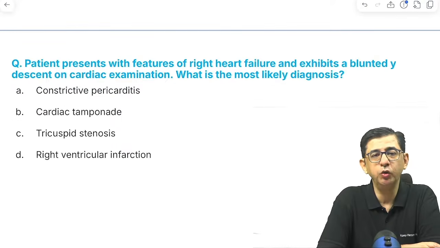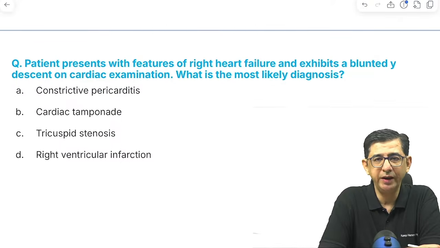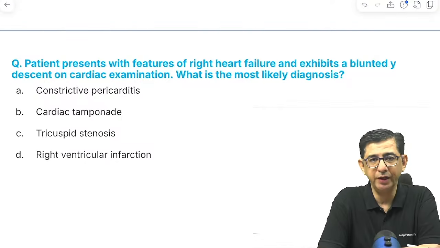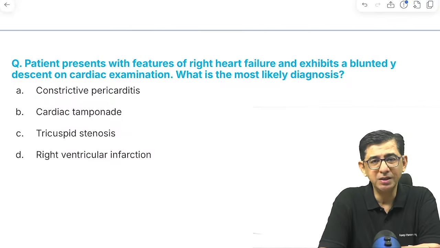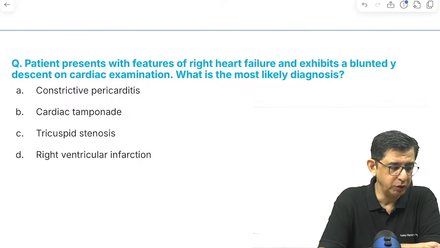Then is a patient who presented with features of right heart failure and exhibits a blunted Y descent on a cardiac examination. What is the most likely diagnosis? Azithromycin is less likely to contribute to it. It's mainly erythromycin, which is notorious to contribute. Waiting for your answers for the next question.